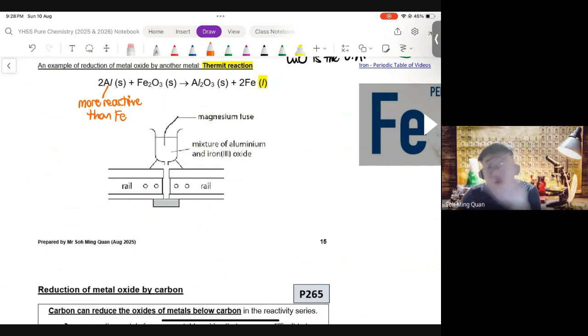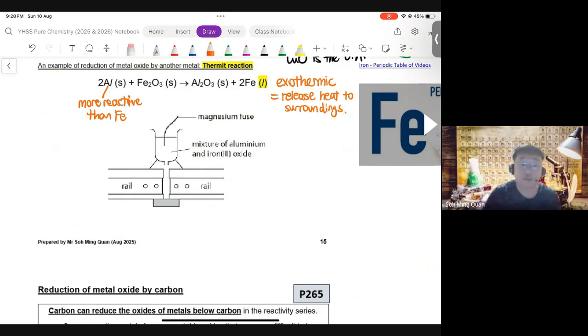Now, this displacement can also be analyzed from a redox standpoint. I would strongly encourage all of us to use oxidation states to actually explain what is reduced, what's oxidized, what's the reducing agent, what's the oxidizing agent. Now, this reaction is very, very exothermic. What is exothermic? We have learned this in chapter 2 in kinetic particle theory. Exothermic reactions are reactions that release heat energy to the surroundings.